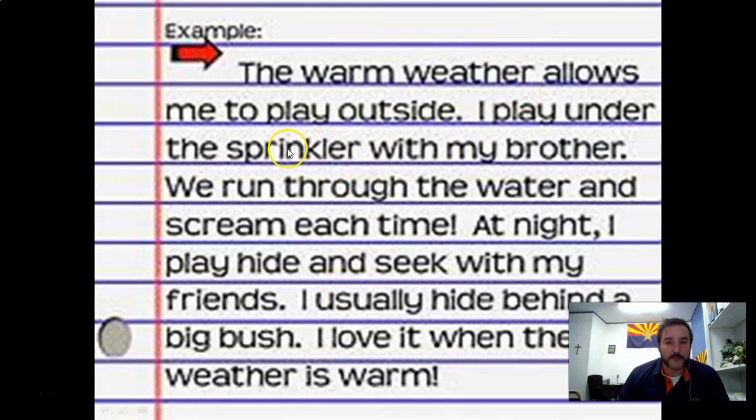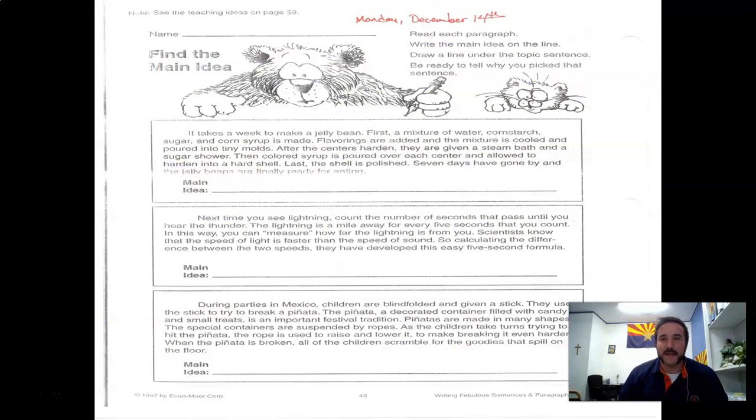Look, they're playing through the sprinkler. They run through the water and they scream. At night, they play hide and seek with their friends, usually hiding behind the big bush, and I love it when the weather is warm. All of those supporting sentences go back to the top, which is the main idea, and they help support it. They help explain, hey, when the weather is nice, I like to go play outside. Here's all the reasons why. Here's all the things I do when the weather's nice and I play outside. It all goes back to the topic sentence, the main idea.